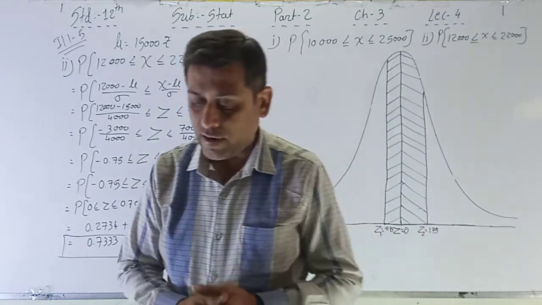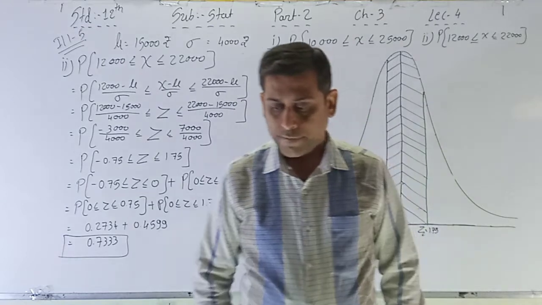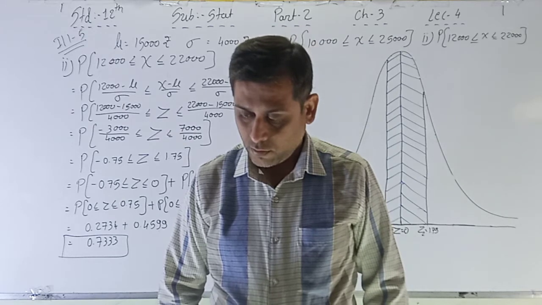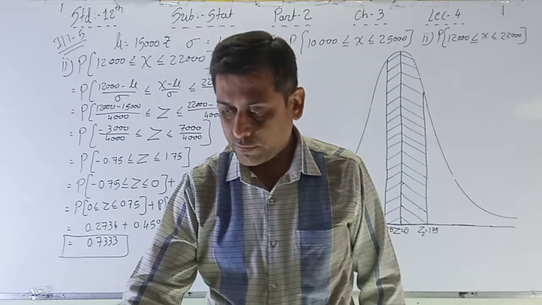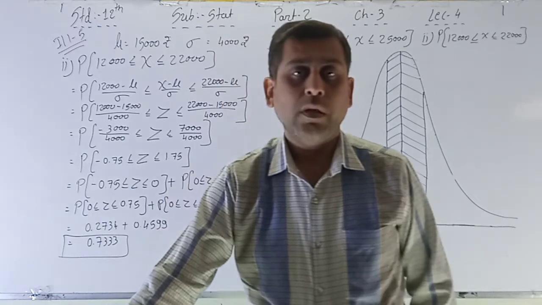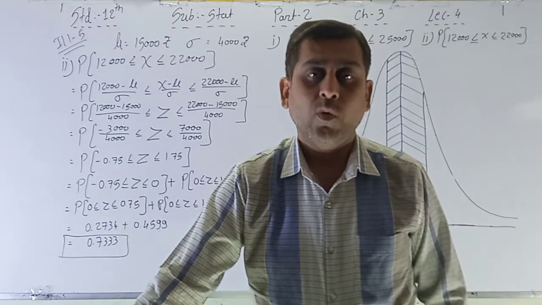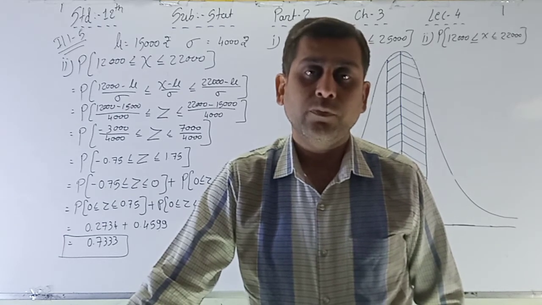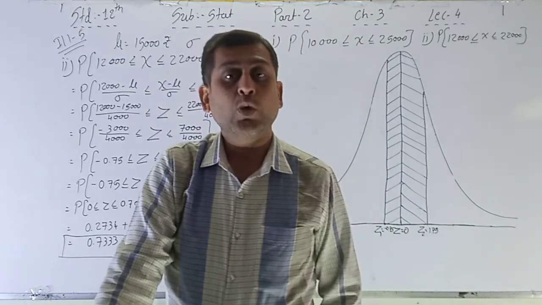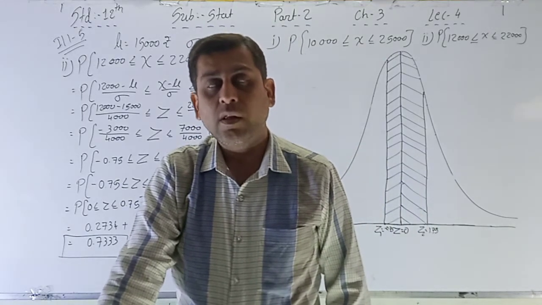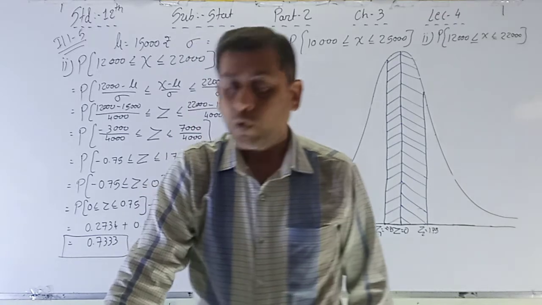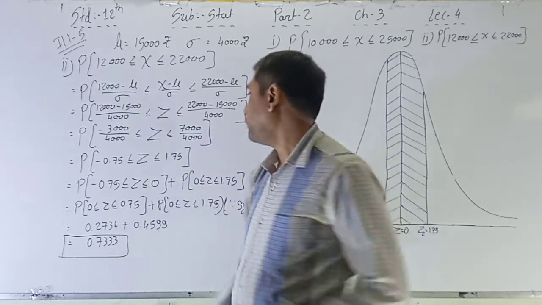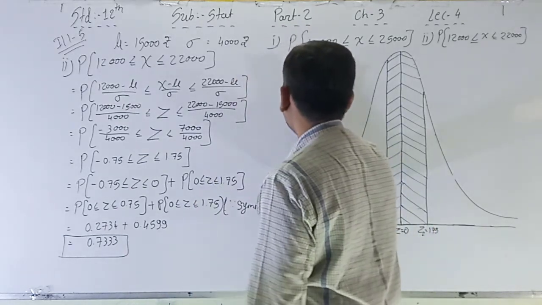See, write down the final answer. The percentage that are randomly selected workers, the percentage that are randomly selected workers has monthly income between 12,000 to 22,000 is equal to, see that here, I am writing, is equal to